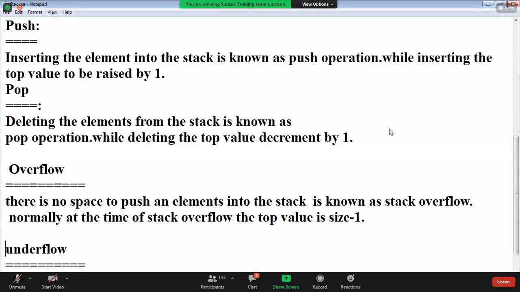No space to push an element into the stack is known as stack overflow. Normally at the time of stack overflow, the top value is size minus 1.